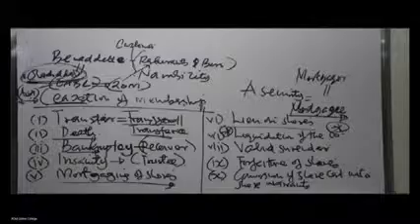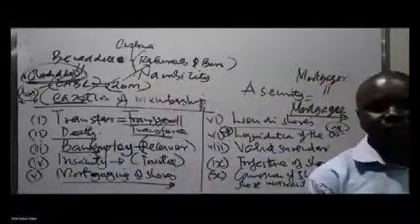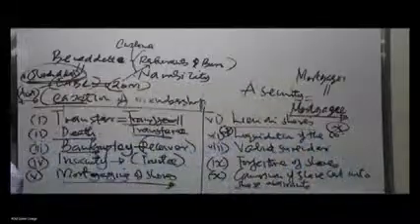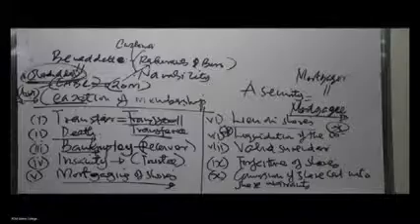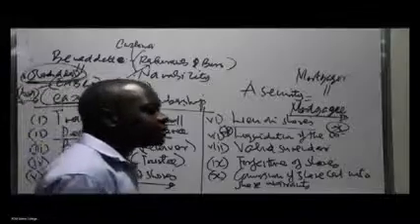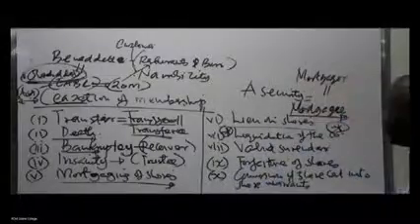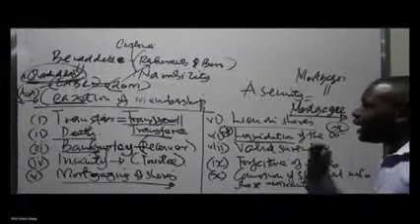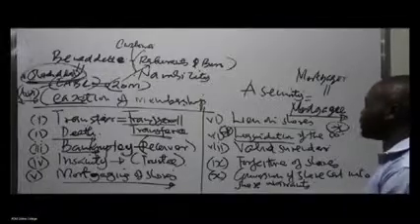When you talk about liquidation, it is the process of ending the life of a company. We say that a company is not born naturally. We have to undertake a process we call what? Incorporation, formation, or promotion, for it to come into existence. In the same case, a company doesn't die a natural death. A process has to be undertaken to end the life of a company. We call it liquidation. Therefore, later when you hear the term liquidation, it is that process undertaken to end the life of a company as an artificial person or as a separate legal entity.